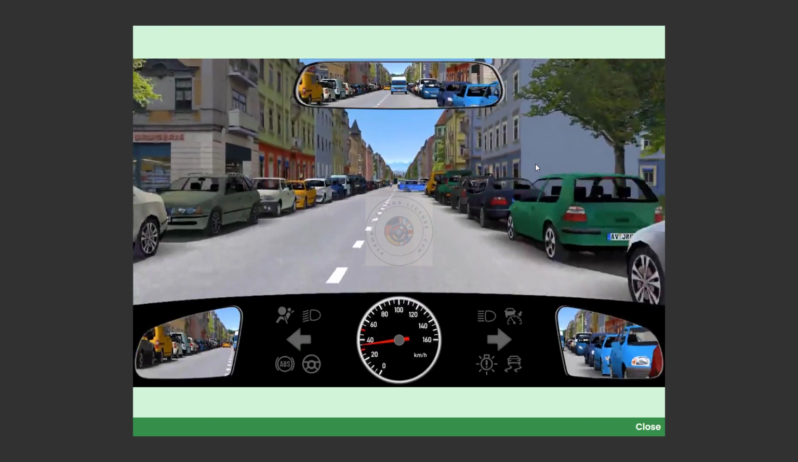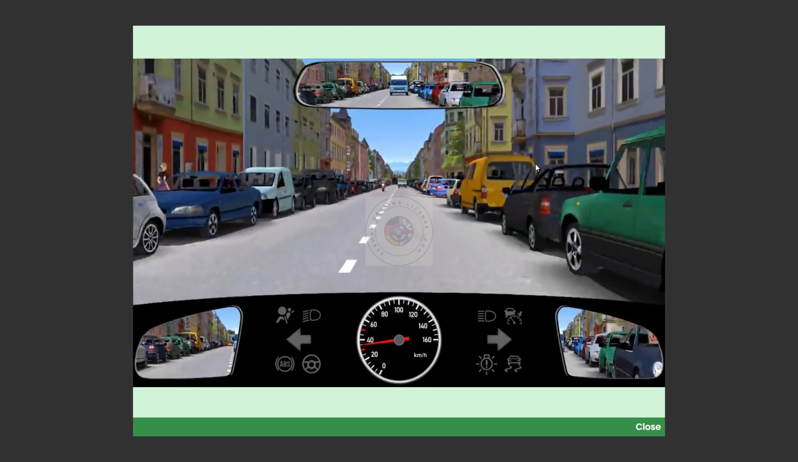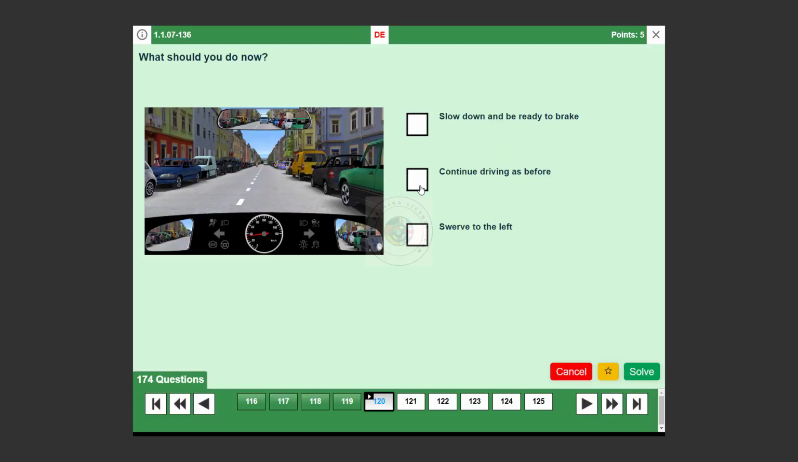Question number 120. What should you do now? Continue driving as before. False. Unpredictable situations require a change in driving behavior for safety. Swerve to the left. False. Swerving can create further hazards. It's better to slow down and prepare to react safely.